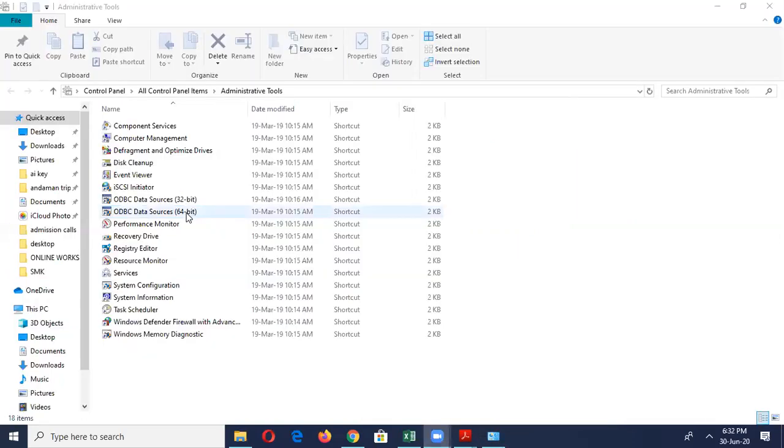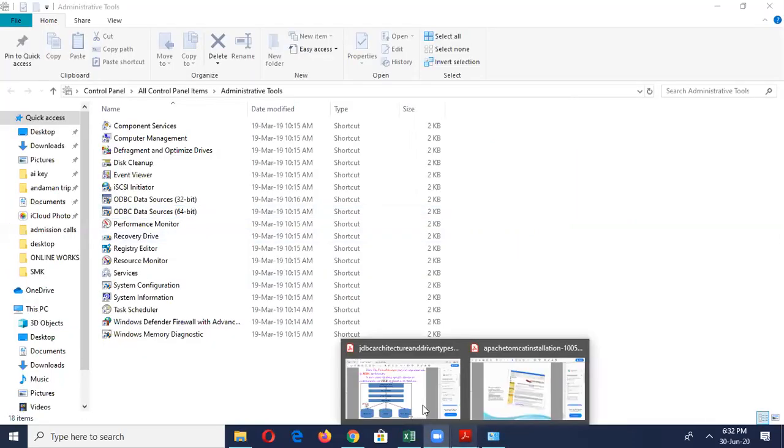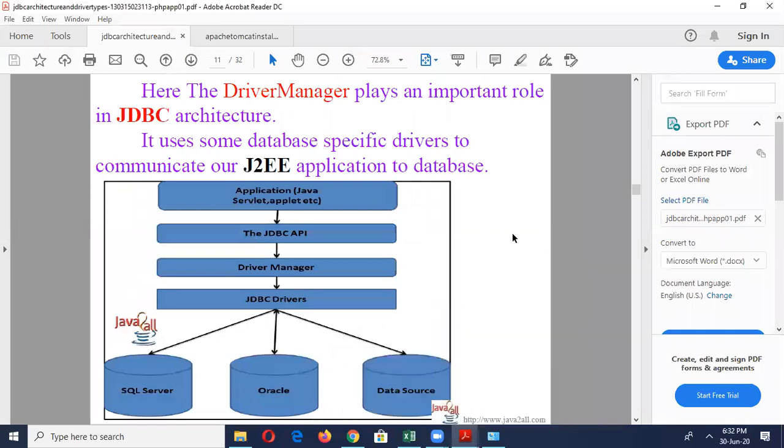This is the way you can choose the JDBC. So again, what is JDBC? JDBC acts as a bridge between the front end, that is Java servlet or applet or any application, and the back end. You have to fetch it into the API, the application programming interface. Then the driver manager and JDBC drivers. There are three things: SQL Server, Oracle, or any other data source. This is the main thing.